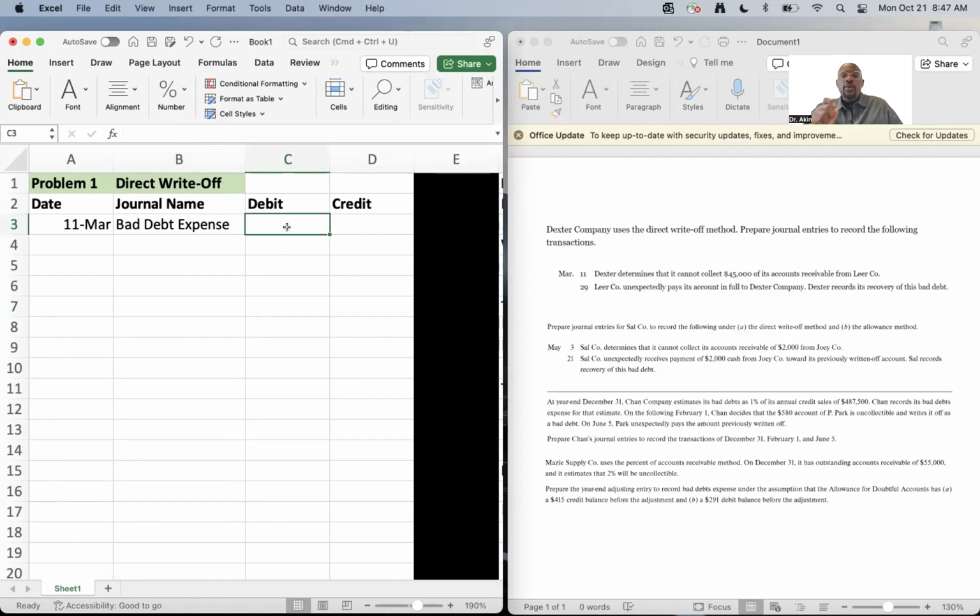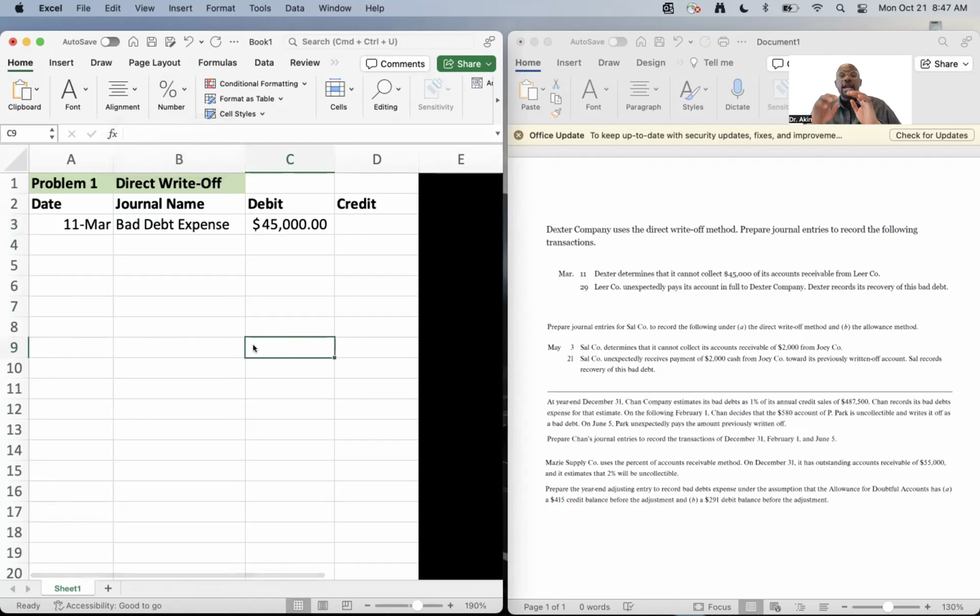So in other words, what we're saying is this 45,000, we're counting it as a loss. Okay, we're saying, you know what? We're not going to think too much about it. It is what it is. It's a loss. We write it off. So we put it as an expense. Now, the reason why I'm teasing that out is because expense by definition refers to money that is going out for operational expenses.